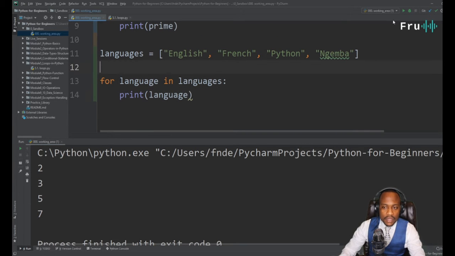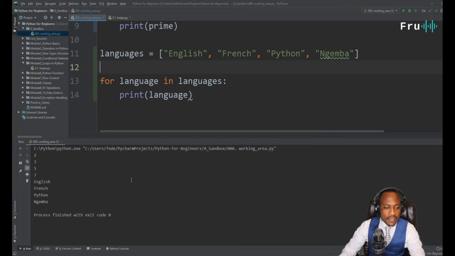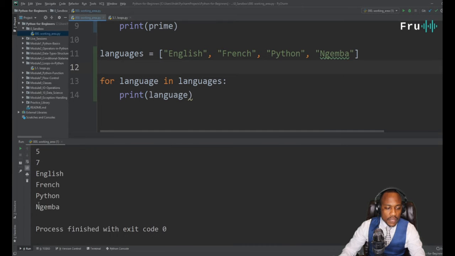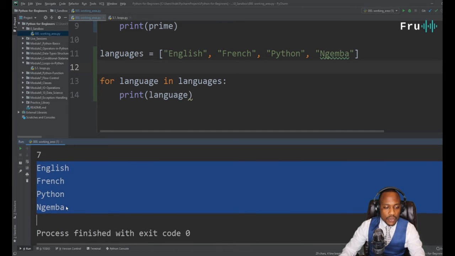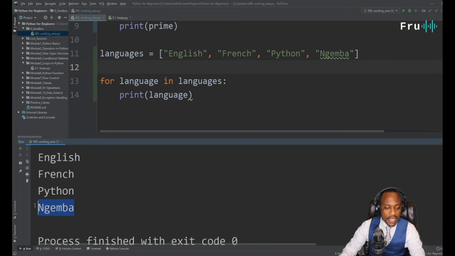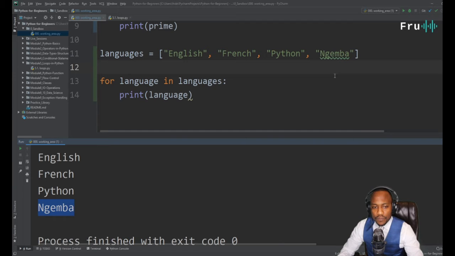So if I run this, it's gonna print the numbers first, and then it also goes below that and prints every single language. By the way, Ngemba is one of the languages that I'm very familiar with. It's a language from the West African country of Cameroon. Now, that said, this is some basic loops.